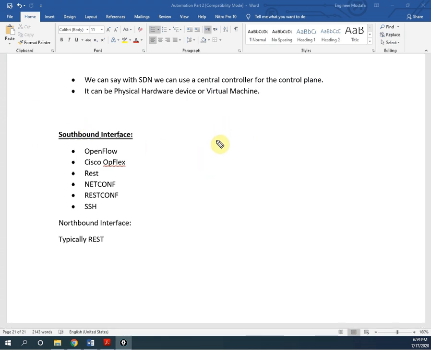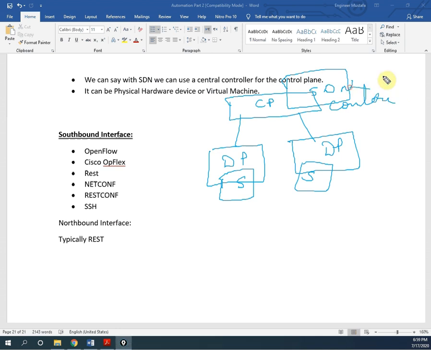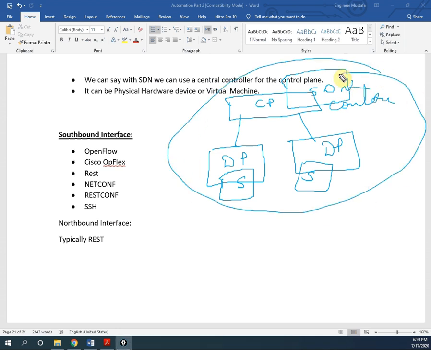As I already drew before, how it looks in a simple example, let me draw again before closing the video. This is switch 1, this is switch 2, for example, and here we have the data plane for the switches. This is also a data plane for the switches, and here is the control plane, and this is connected, and this control plane is controlled by the SDN controller. Okay, so this is our concept, SDN, software defined network.